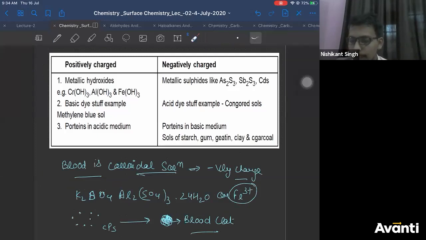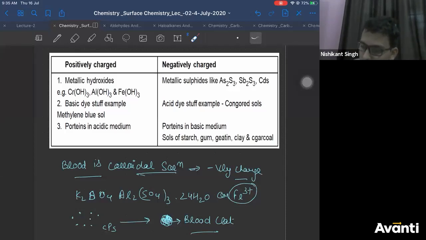So remember these examples, right? Now see here: chromium hydroxide, aluminum hydroxide, iron hydroxide. What is the speciality about these three? Can you recall? What is special about these three? You know it. Or what is common in these three?